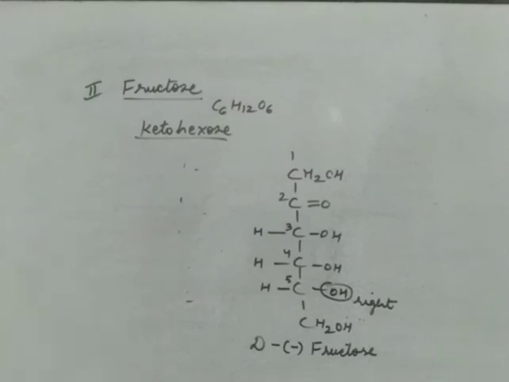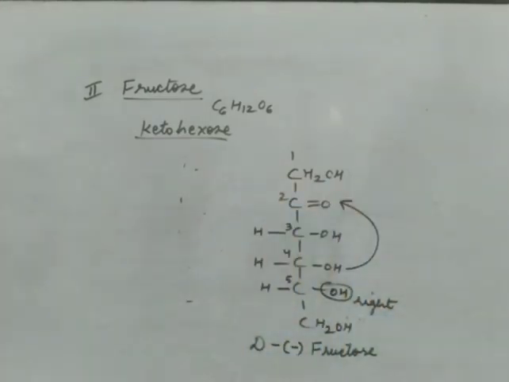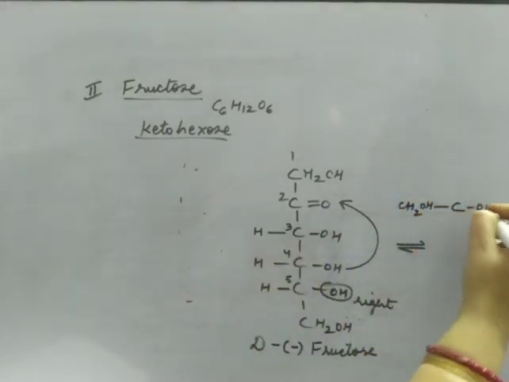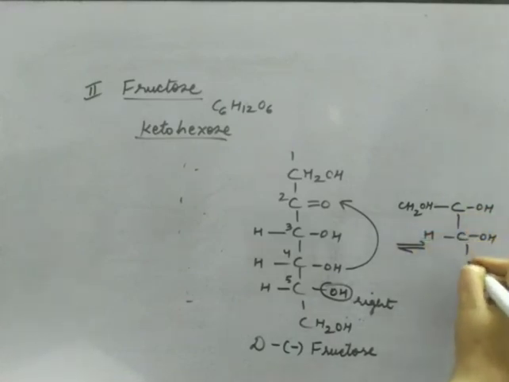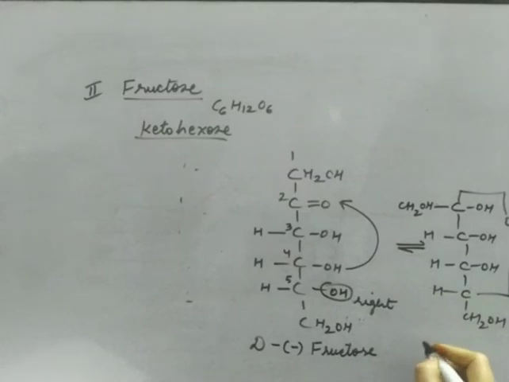Now we also have cyclic structures of fructose in our syllabus. How to make the cyclic structure of fructose? It is made in the same way: this OH will now move to the second carbon, because the second is my functional group. So if the right side OH shifts to the right side, this is the second carbon, CH2OH, OH, then CHOH, H, OH, this is CH, CH2OH, and this is the oxygen. It is known as alpha D minus fructose. So fructose also exists in alpha and beta forms.